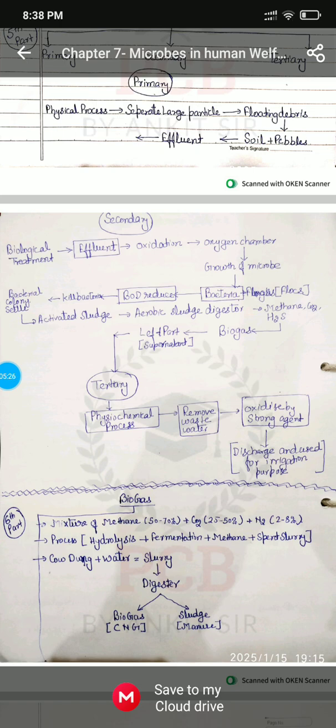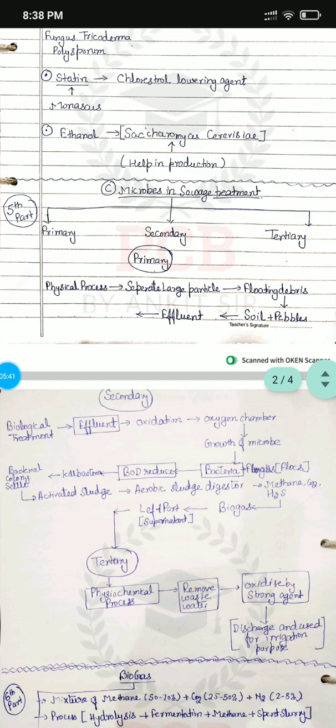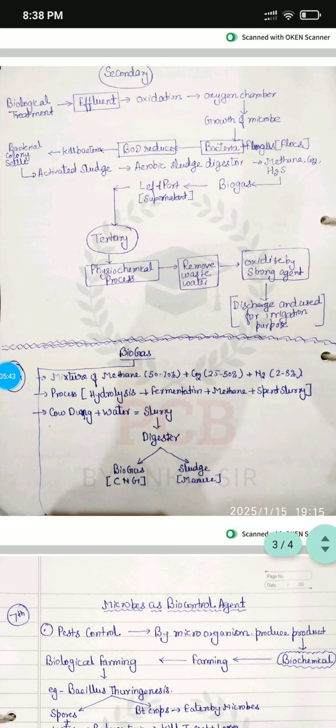This tertiary treatment is actually a physiochemical process which removes the wastewater, oxidized with the help of a strong agent, and the discharge part is used for irrigation purposes. So this is how simple microbes help in sewage treatment.